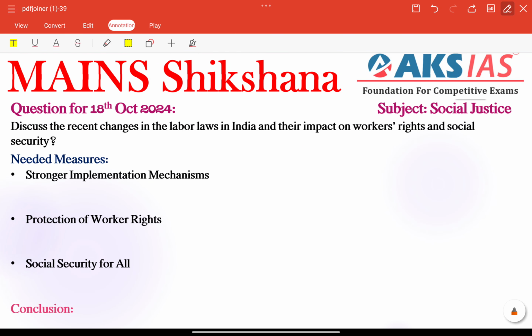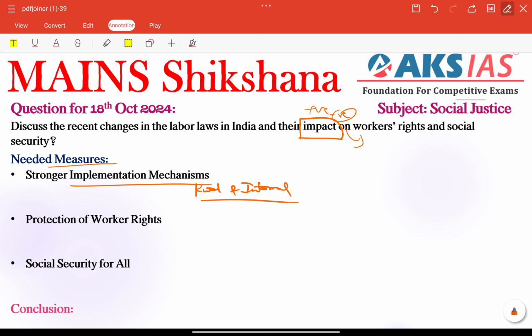Next, before concluding, we can connect needed measures. We are talking about positives and negatives. Negatives means some problems, issues or challenges, and for that we need to provide some solutions. Needed measures: stronger implementation mechanisms need to be applied, because while the laws provide a broader framework, effective implementation, especially in rural areas and the informal sector, is very important.